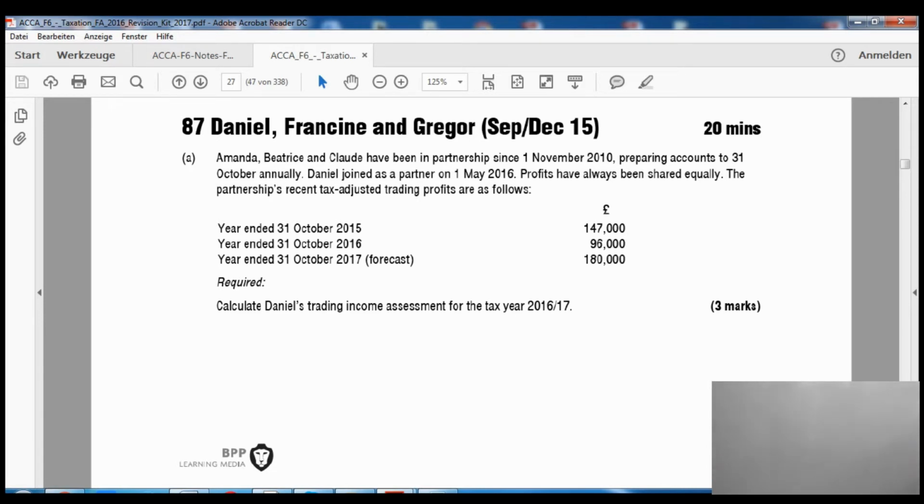Now, the profits are given as well. So year ended 31st of October 2015, 147,000 pounds. So Mr. D will not have any share in this one anyway. If we look at the second one, year ended 31st of October 2016, the profits are 96,000 pounds. Now, in this period, Mr. D has got some share of profit. How? Because he has joined on 1st of May 2016.